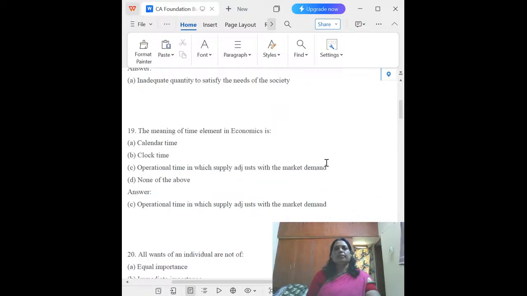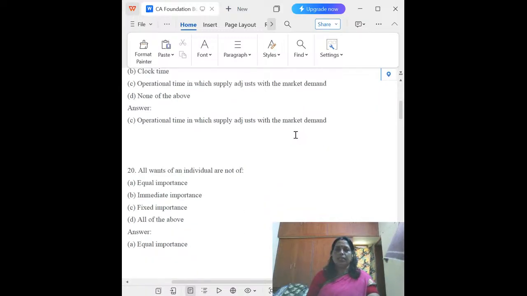The next one. The meaning of the time element in economics is an operational time in which supply adjusts with the market demand. So the time element in economics is the operational time in which supply adjusts with the market demand. That is why the answer is C.